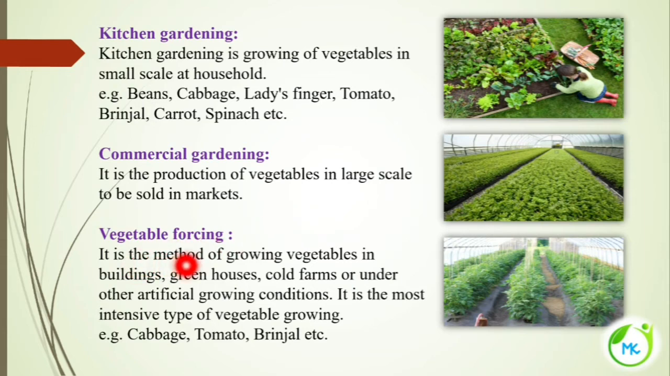Next is vegetable forcing. It is also a method of growing vegetables. They are grown in buildings, greenhouses, cold farms, or under other artificial growing conditions. Then it is referred to as vegetable forcing. It is the most intensive type of vegetable growing, and certain vegetables such as cabbage, tomato, brinjal, etc. are grown by this method.